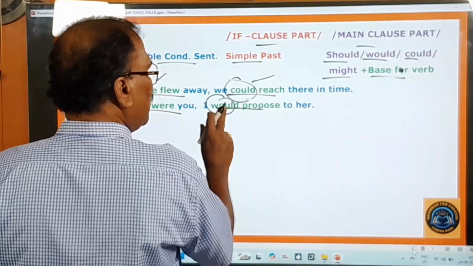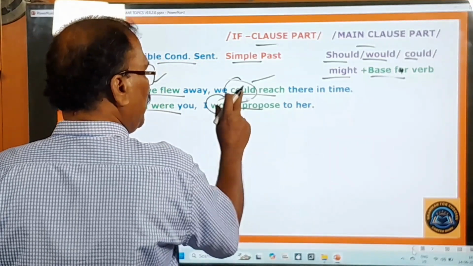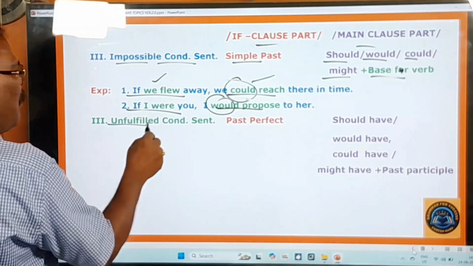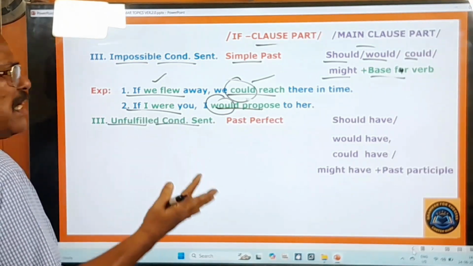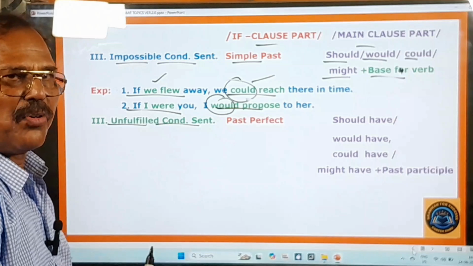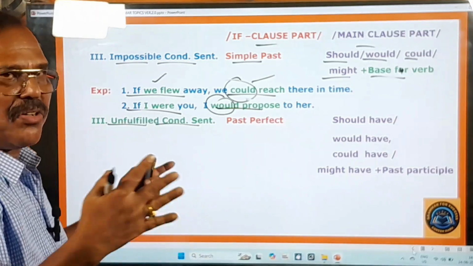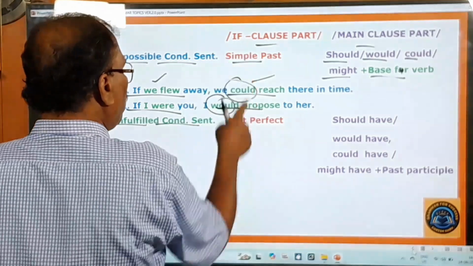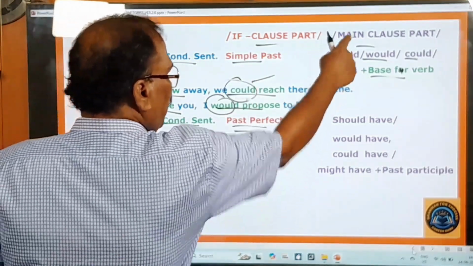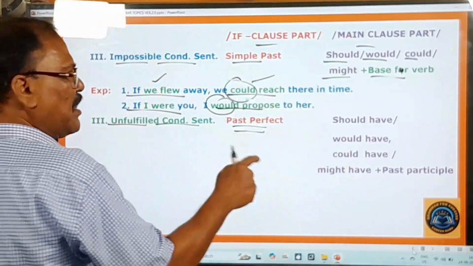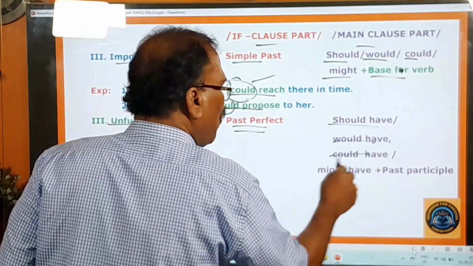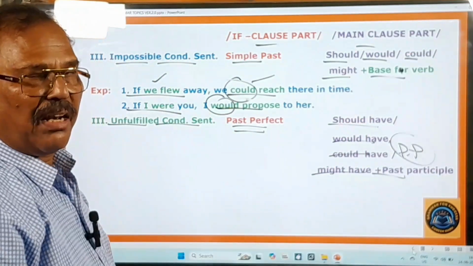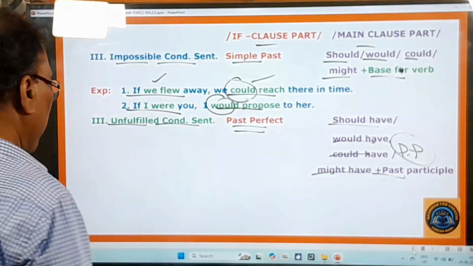So here a sentence with would is there, a sentence with could is there, right? And you go to the last kind of conditional sentences, unfulfilled conditional sentences. The condition is not fulfilled, therefore unfulfilled. The condition was not fulfilled means that refers to the past tense only, right? And in the if clause part there will be past perfect. In the main clause part there will be a sentence with should have, would have, could have, might have plus pp, past participle form of the verb and the last form of the verb. And here you pay attention.